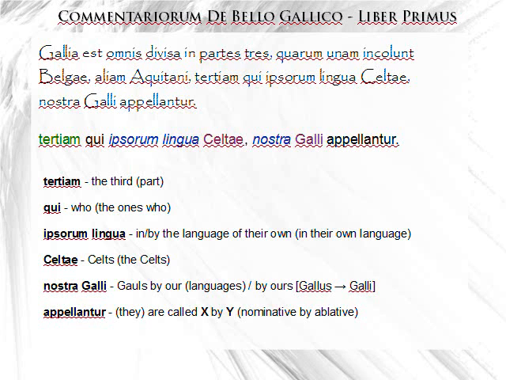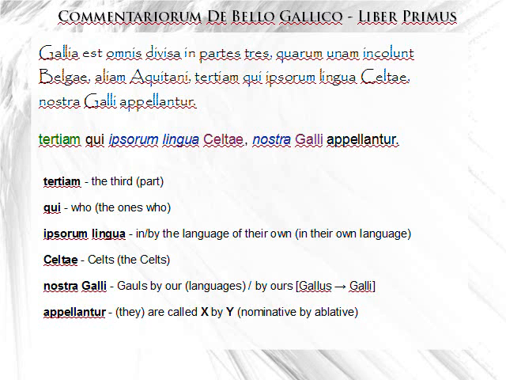Okay, so the tertiam, and qui is who, or the ones who. Ipsorum lingua. So, ipsorum refers back to the subject, and lingua is language. It's in the ablative, and that's going to go with our passive verb here, appellantur, and you'll see from Brent's videos what is a passive verb and how do we use that. But the subject is going to be what's acted on, and the ablative is going to be the agent.